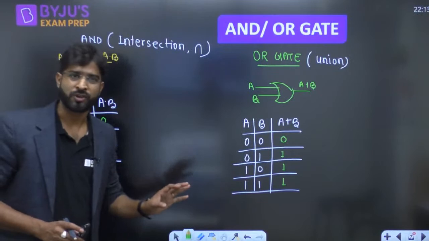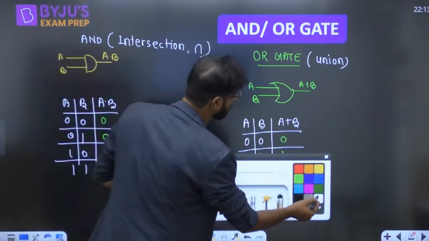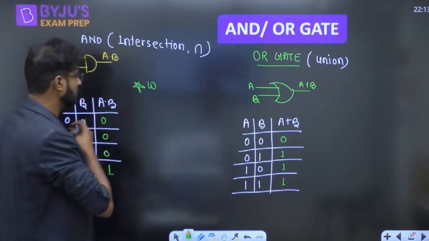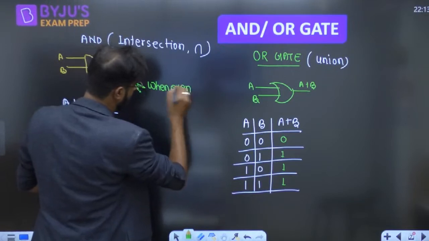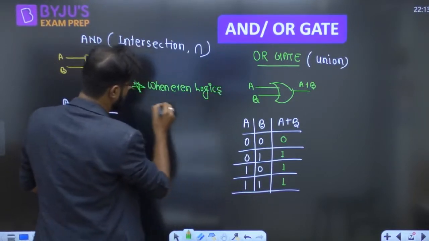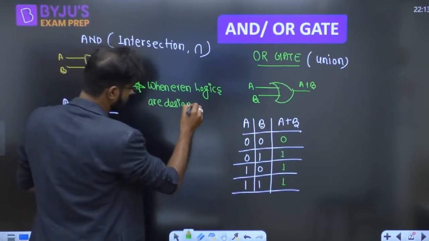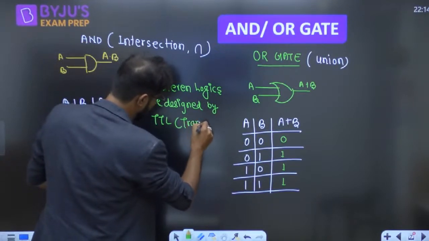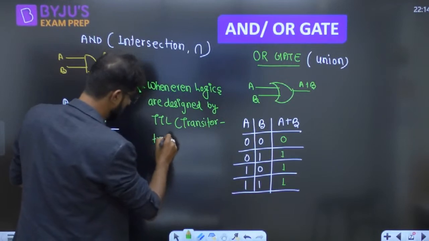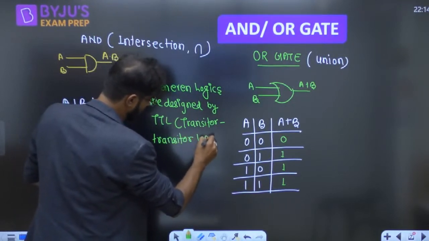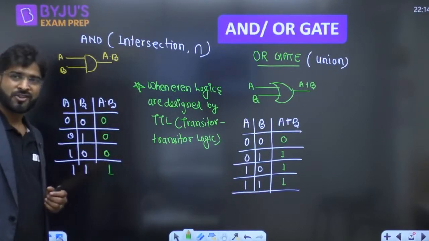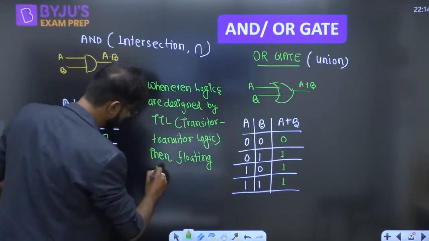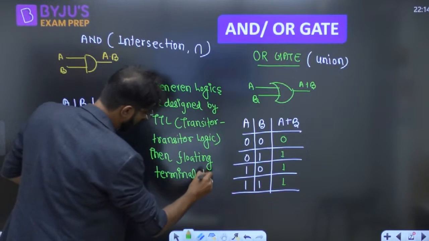The AND gate and OR gate both follow the commutative as well as the associative law. But one thing is important here, guys, and they may ask a question on this topic. Whenever logic is designed by TTL, transistor-transistor logic, the floating terminal always acts as a high.